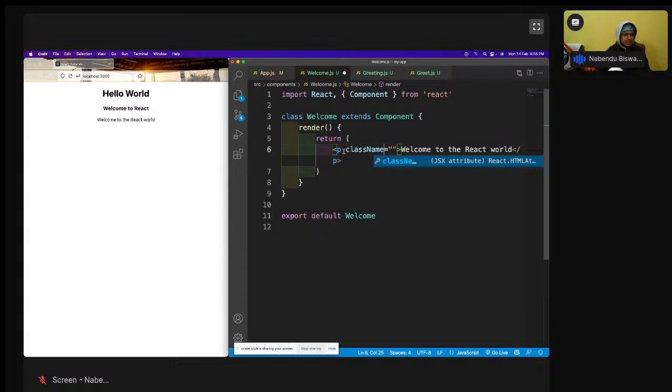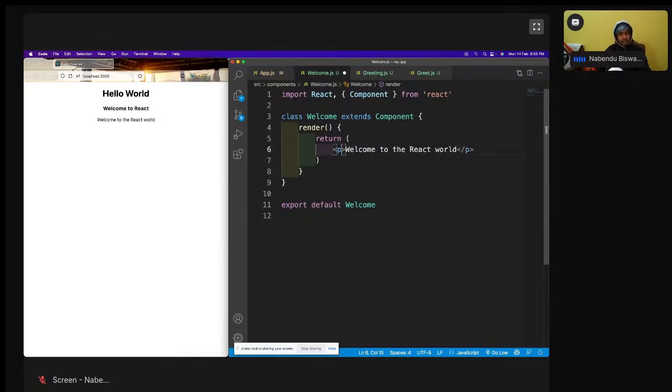Similar to that, in a label we have the for. Those who have done my HTML course know that in label we have a for, and that thing comes in the ID also of our input. So instead of that for, we have htmlFor in React, because again a for loop is there in JavaScript. For is a for loop. So those 2-3 minor differences are there. The rest of them is okay.